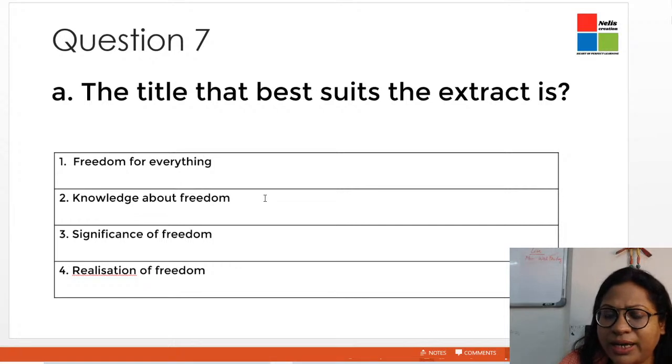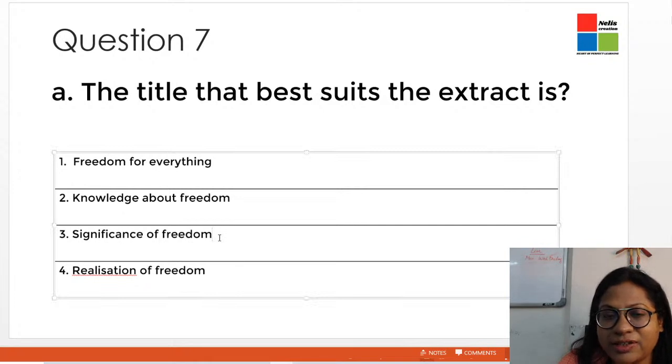It is not about any knowledge about freedom. Also, significance of freedom. This extract does not mention anything about the significance. Significance means the meaning of freedom. So therefore we cannot choose the second and the third option. The last option is realization of freedom. Does this extract mean anywhere what he exactly realized about the concept of freedom? No. So here mainly he talks about how he was looking for freedom in various ways, in small activities that he was doing.